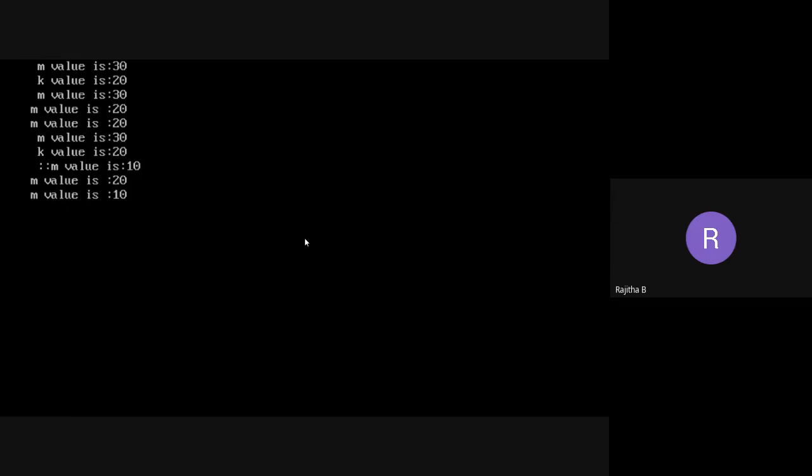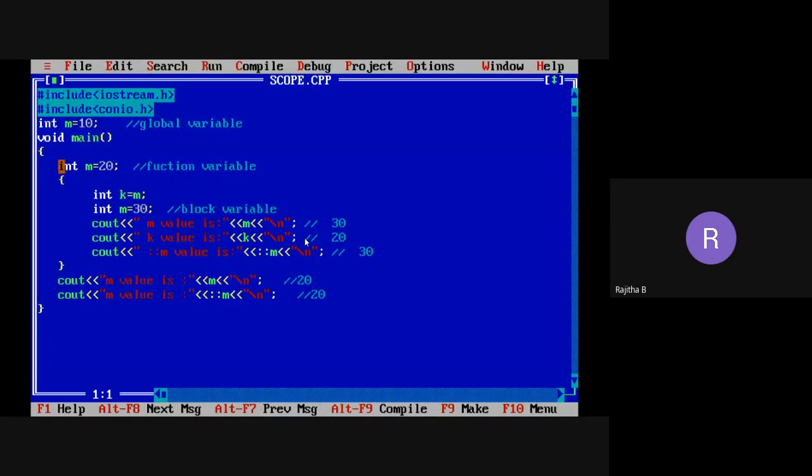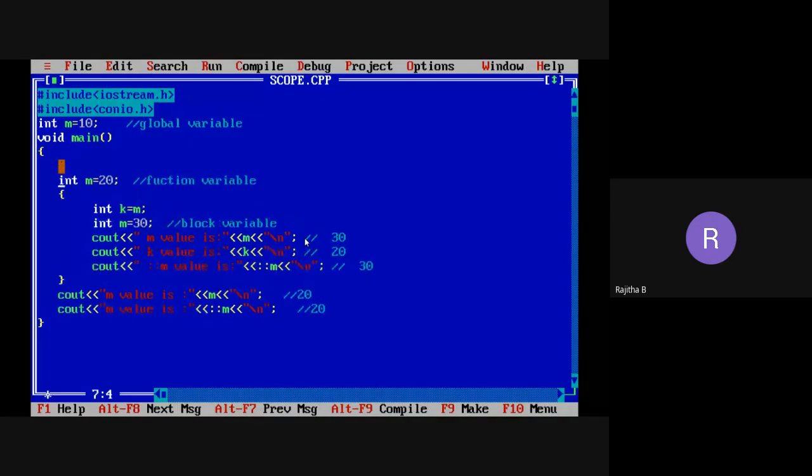Totally I have 10 cout statements, 10 print statements here. So we don't know what the correct output for the program is. For that we need to clear the previous program output. I want to take the clear screen. So before the declaration, we can take the CLR, SCR. Now with this, you can see only this particular program output.